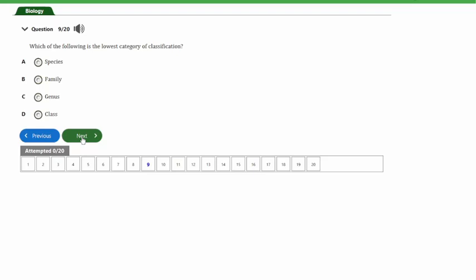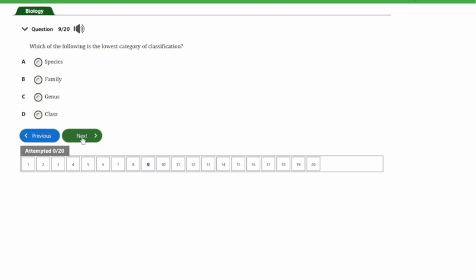So guys, let's look at the next question. That's question number 9. The question says, which of the following is the lowest category of classification? So we have here A. Species, B. Family, C. Genus, D. Class. So guys, we know about the hierarchy of classification, and that starts from the domain to the kingdom to the phylum to the class to order to family to genus, and then finally to species.